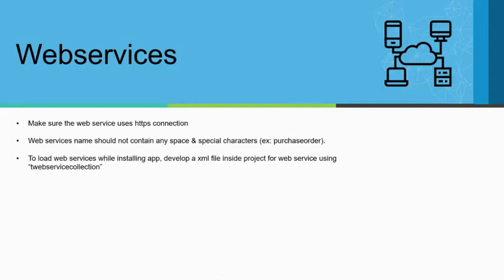Otherwise, if you are publishing an add-on app or integrating with a third-party app, users will obviously not go and publish these web services. So to automate that process, we should use this web service collection and add this XML file with our app file.